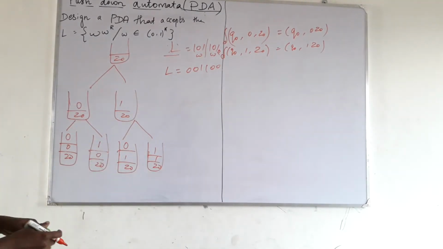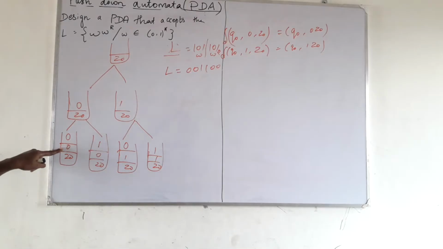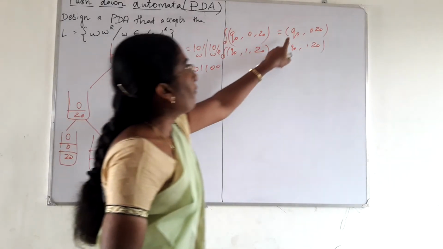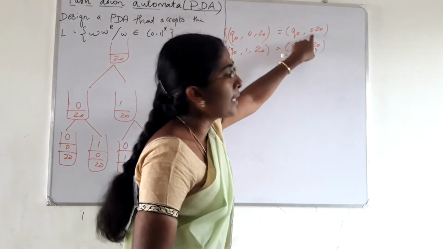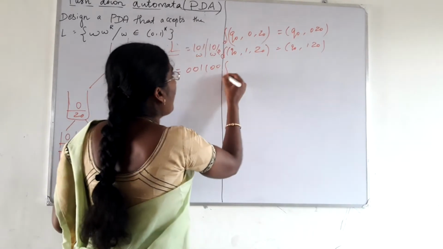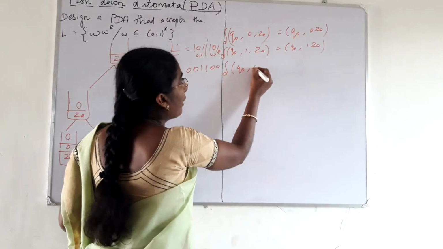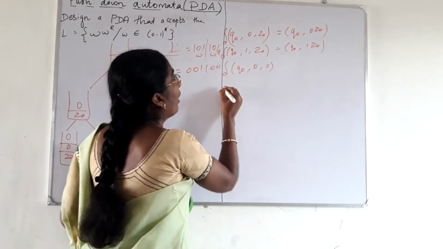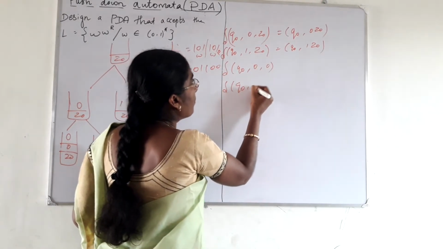Next, with 0 as the top of the stack, if you are reading the symbol 0 or if you are reading the symbol 1.